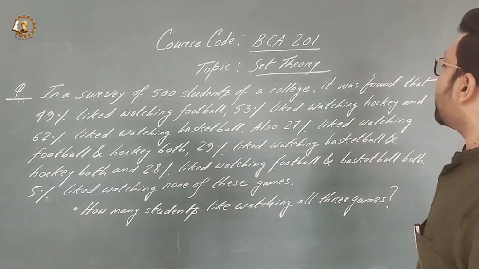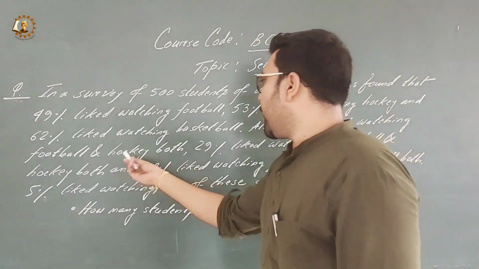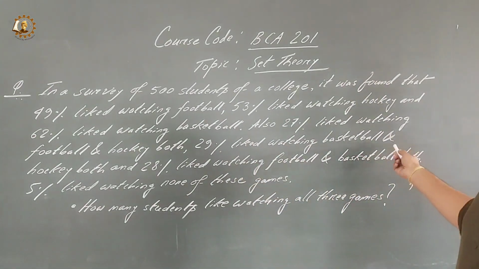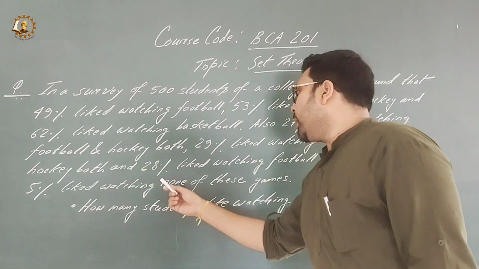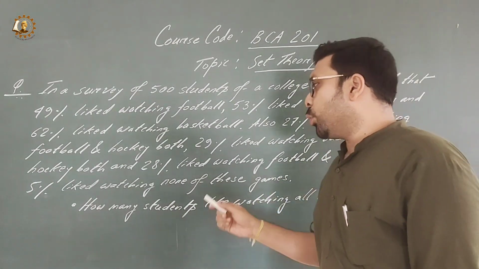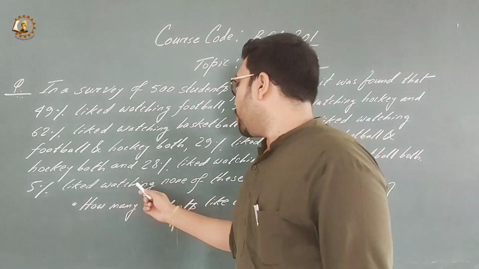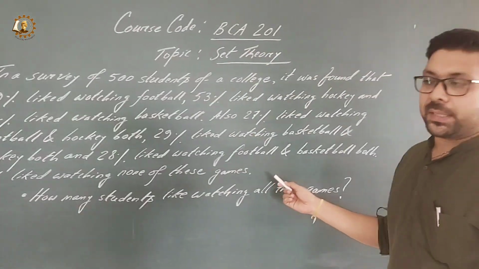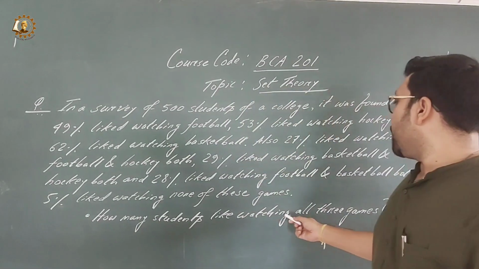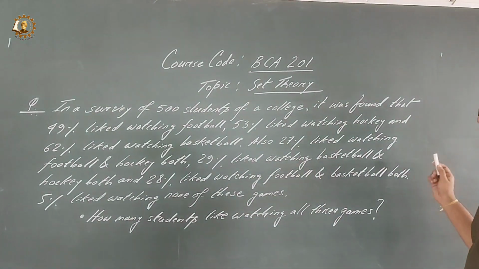Also, 27% liked watching football and hockey both, 29% liked watching basketball and hockey both, and 28% liked watching football and basketball both. 5% liked watching none of these games. So the question is, how many students like watching all three games?